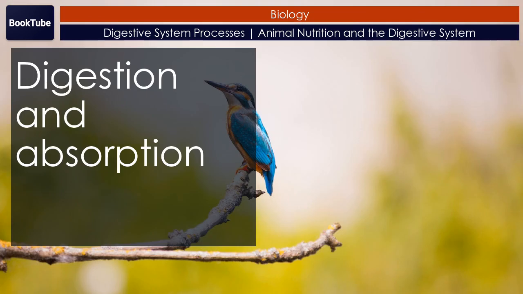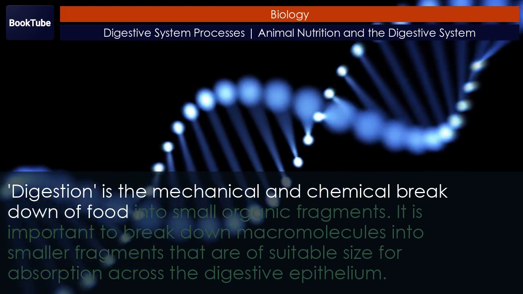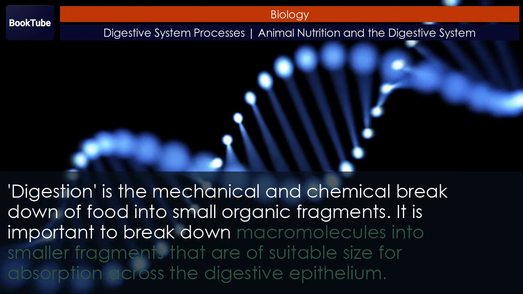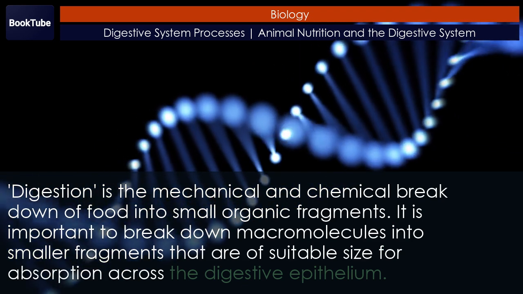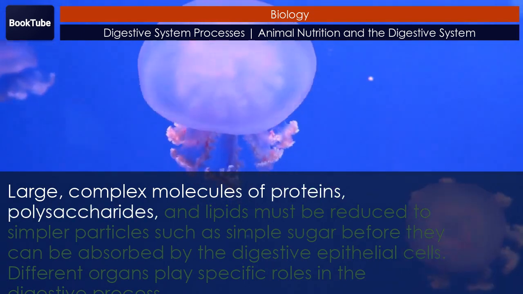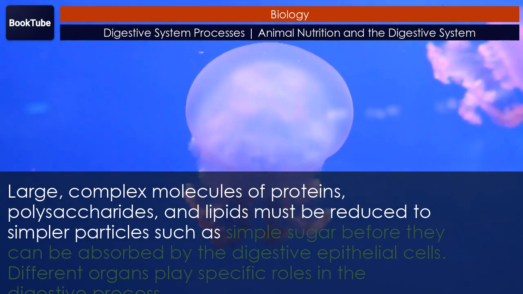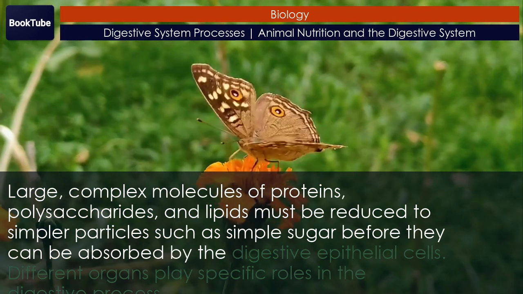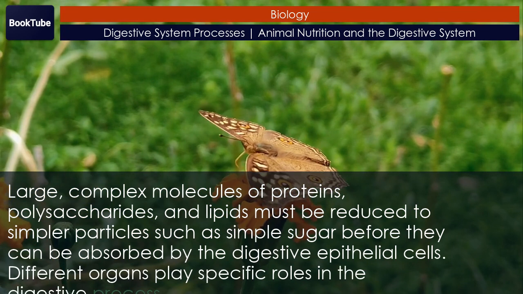Digestion and absorption. Digestion is the mechanical and chemical breakdown of food into small organic fragments. It is important to break down macromolecules into smaller fragments that are of suitable size for absorption across the digestive epithelium. Large, complex molecules of proteins, polysaccharides, and lipids must be reduced to simpler particles such as simple sugar before they can be absorbed by the digestive epithelial cells. Different organs play specific roles in the digestive process.